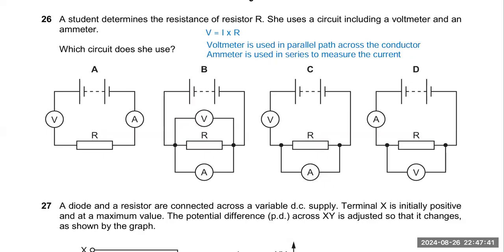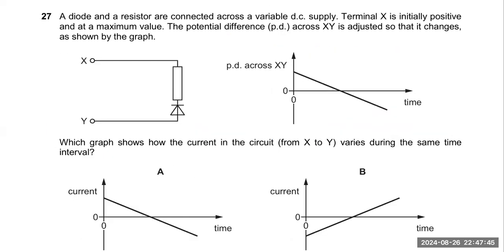Next question is very important and a very typical question of 2024. A diode and a resistor are connected across the variable DC supply. The terminal X is initially positive, and at a maximum value, the potential difference across XY is adjusted so that it changes as shown by the graph.